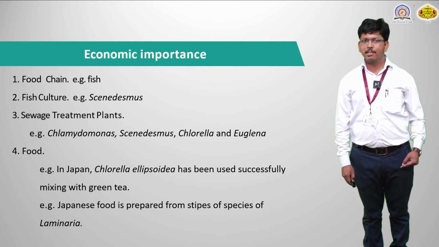Then sewage treatment is another economic importance, with examples like Chlamydomonas, Scenedesmus, Chlorella and Euglena.